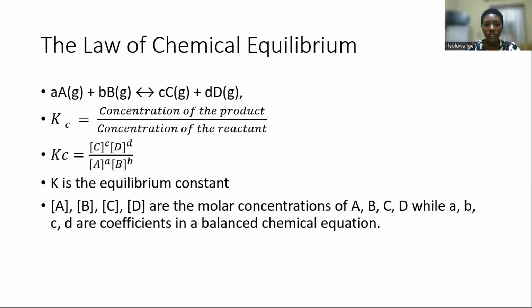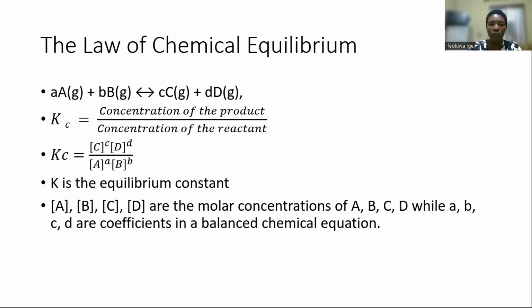The formula for the equilibrium constant is the concentration of the product divided by the concentration of the reactant. In this equation, Kc, which is what we call the equilibrium constant, equals the concentration of the products, C and D, raised to the power of their coefficients, divided by the concentration of A and B, which are the reactants.